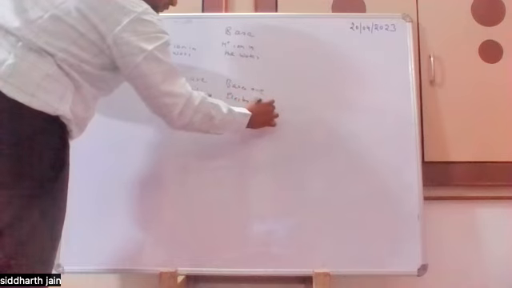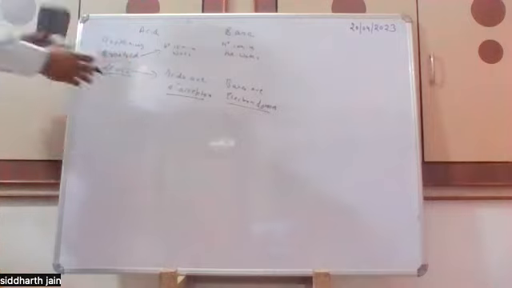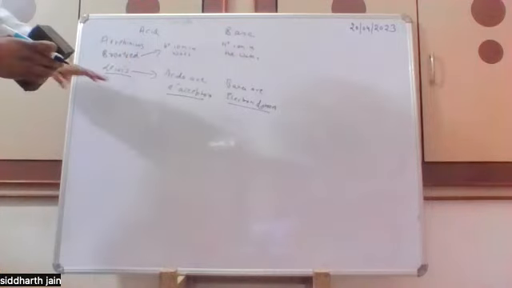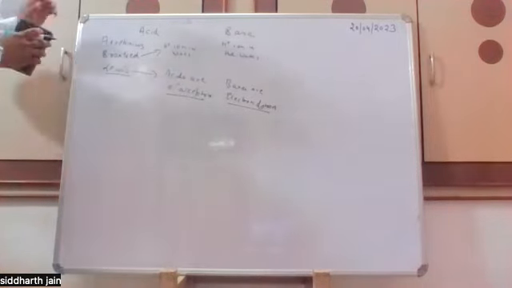This definition can be applied on each and every substance, and by this we can define acids as electron acceptors and bases as electron donors.